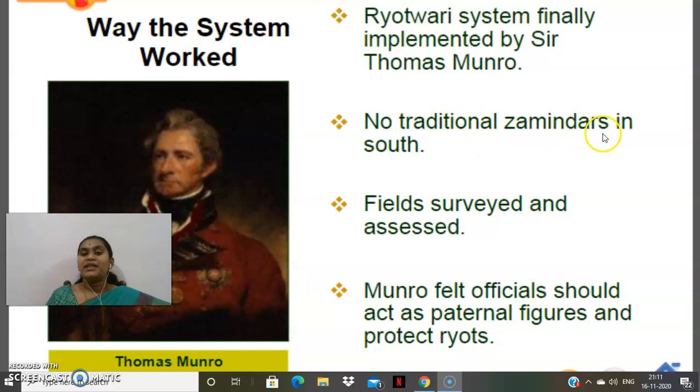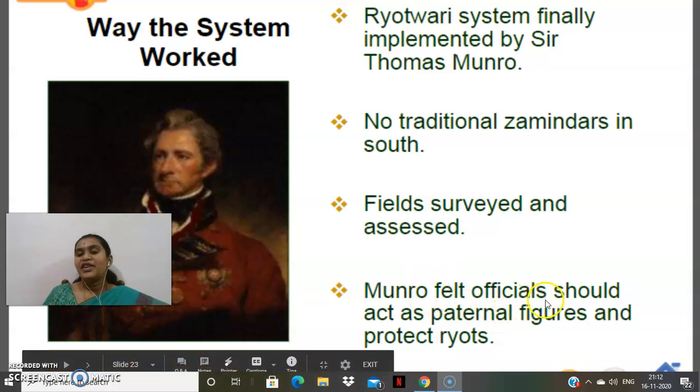No traditional zamindars in the south. So in South India there were no traditional zamindars, that means the Rajas and the taluk heads were not there. That is the reason. Fields were surveyed and assessed. Even in the Mahalwari system, they used to go to all the villages, survey and assess everything. Same here, the land was surveyed and assessed.